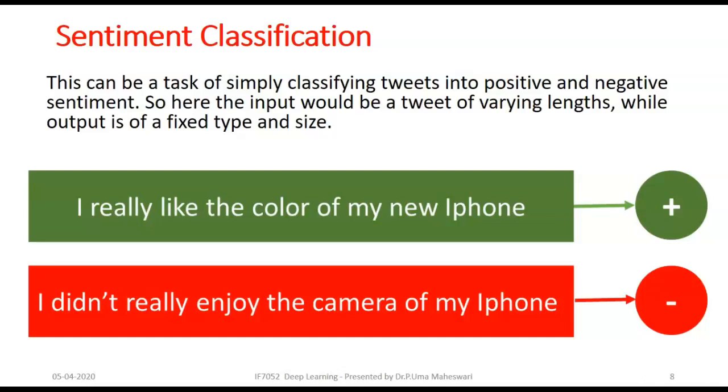So our RNN takes up varying length tweets as input, while output is a fixed type, either positive or negative. It's a fixed binary output, right? Plus or minus, right? Likewise, it takes up every tweet, does sequence modeling and sequence analysis, and comes up with the output: either this tweet is a positive tweet or a negative tweet.